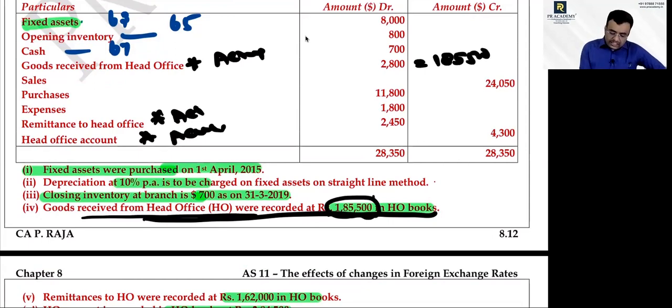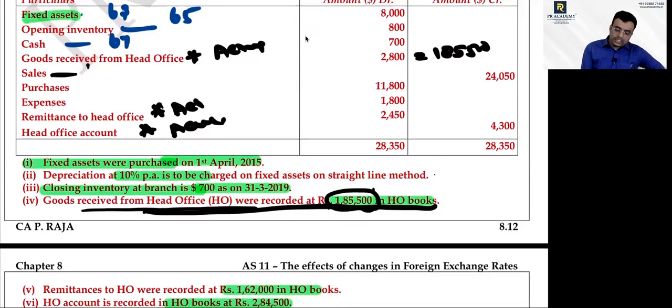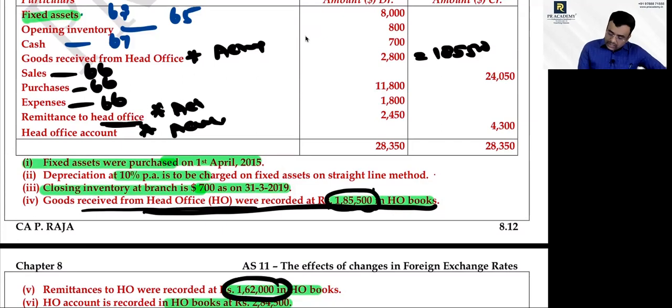Which rate should be used for sales? Average rate. Average rate is 66. Purchase, average rate. Expenses, average rate. Remittance to head office, actual. The equal amount is 1,62,000. That is given in the question.